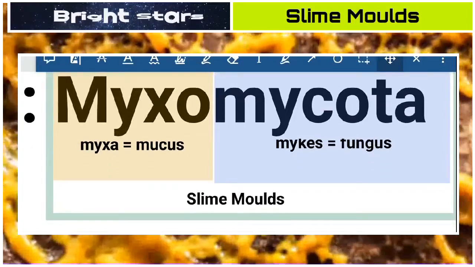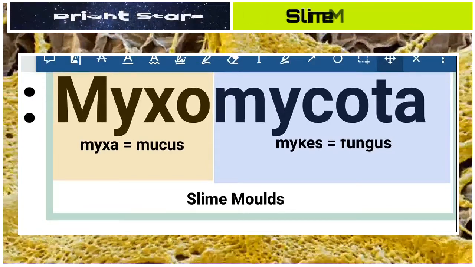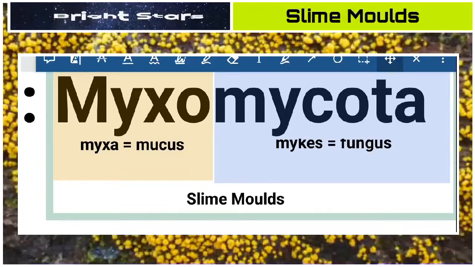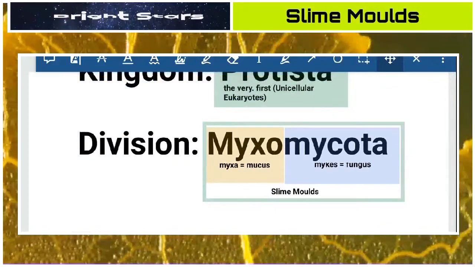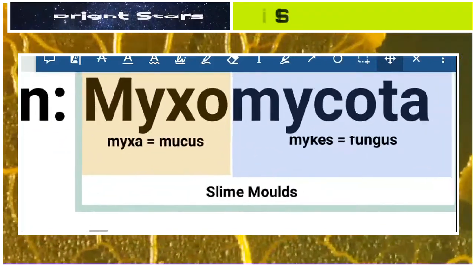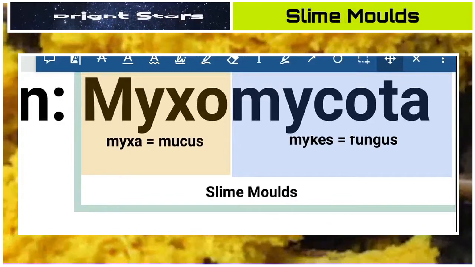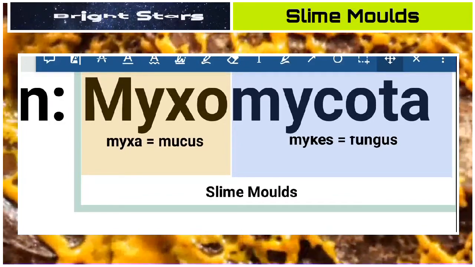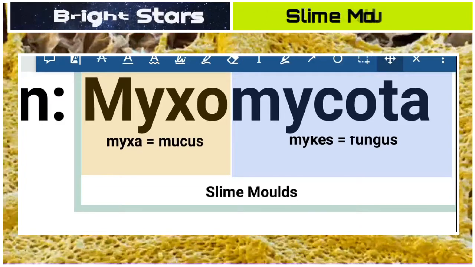Myxa means slime or mucus or gelatinous, slippery, gummy substance. Mycota means fungus. So Myxomycota means slime molds. In the older sense, they are fungi-like organisms, but in the new classification, they are neither plants nor animals nor even fungi.